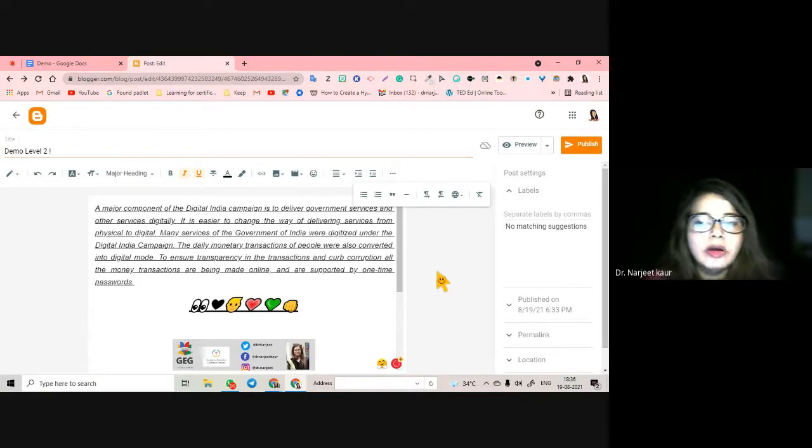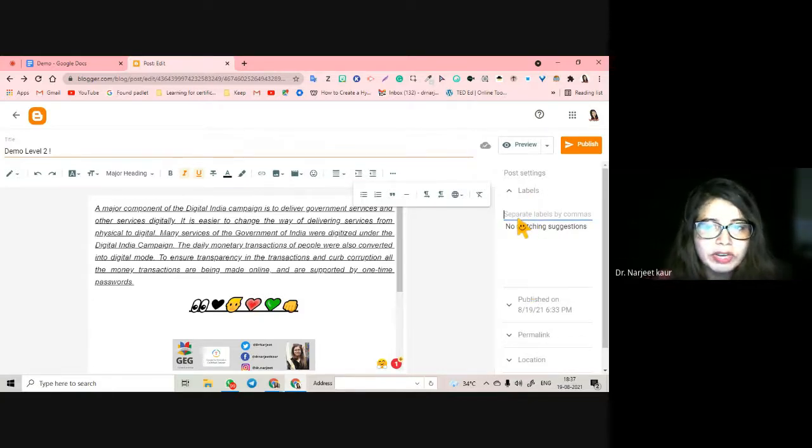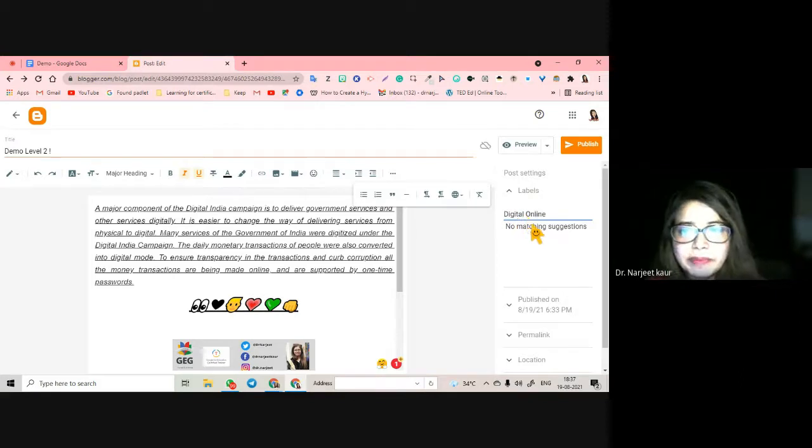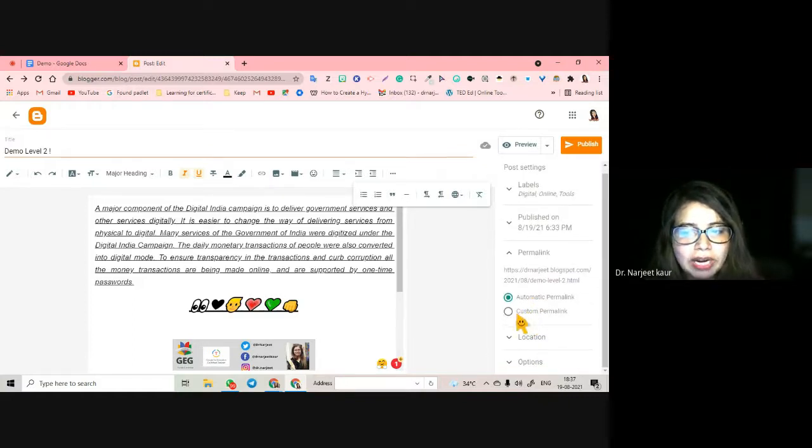Now let's see how my blog looks. What is it going to look like to people? I click on labels. If I want to create a label, always create a label with your blog. For example, you want to create a blog of, say, digital, online. You can separate a lot, because when people search in blogs, they want to search about digital tools. Even with the keyword digital, your blog is going to open up for them. If they write online, if they write tools, any keyword that matches, your blogs are going to be opened up. Okay, so this is a customized link or an automatic link.